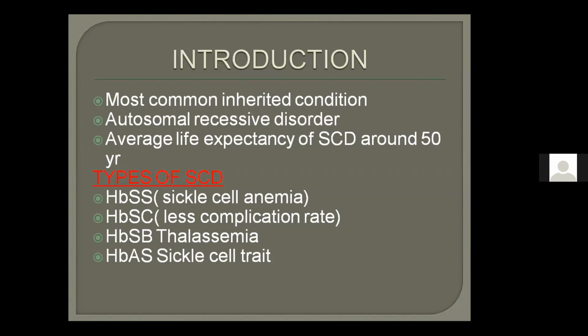And there are many types of sickle cell disease. The most common, I have written here: sickle cell anemia, HBSS, then HBSC, in which C is also added, which has a lower complication rate than HBS beta thalassemia, and then HBAS, sickle cell trait. This guideline mostly focuses on sickle cell anemia and HBSC. So we will focus on these two, but you should know the names of the other types.